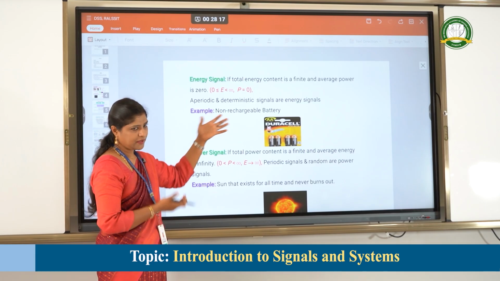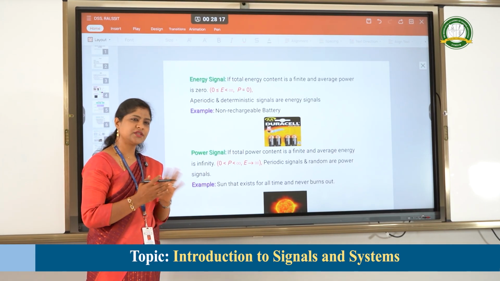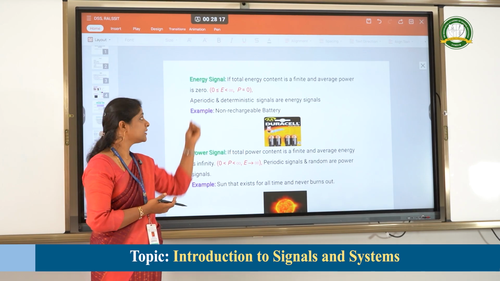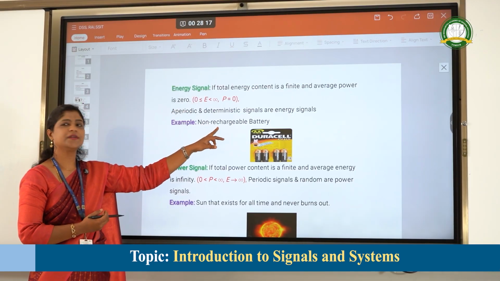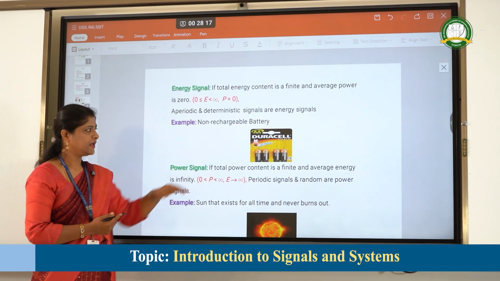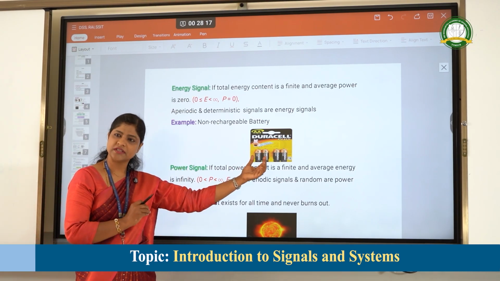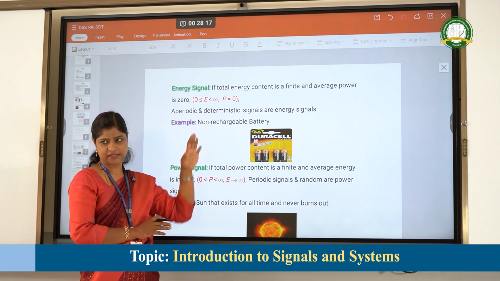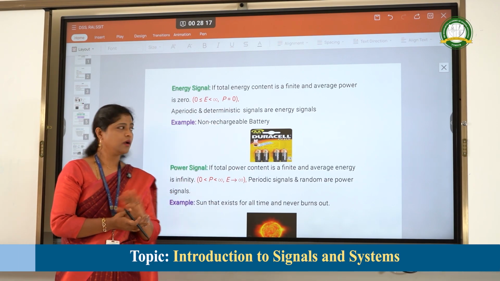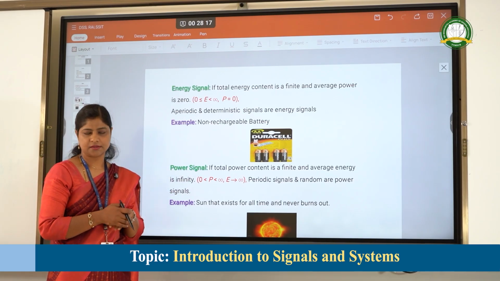So the example again, I am giving a real-time or contextual example so that you can understand energy signals better, is a non-rechargeable battery. That is, it has some finite quantity of energy, but the average power, if you consider it, is 0. So we can define the energy signals of the batteries.